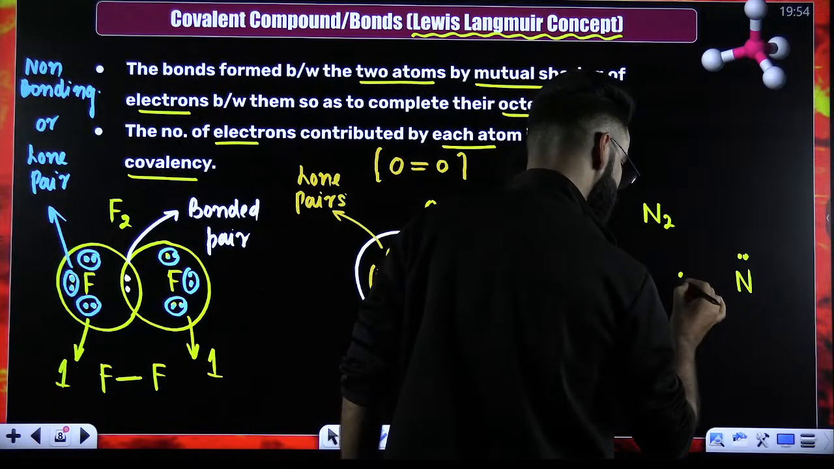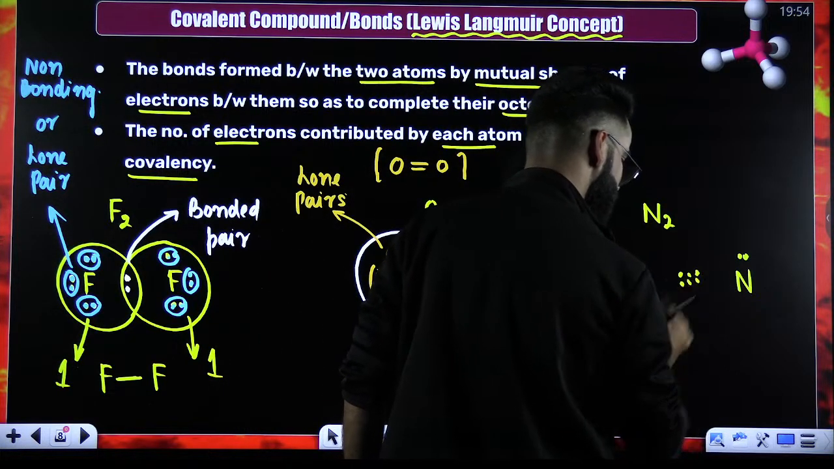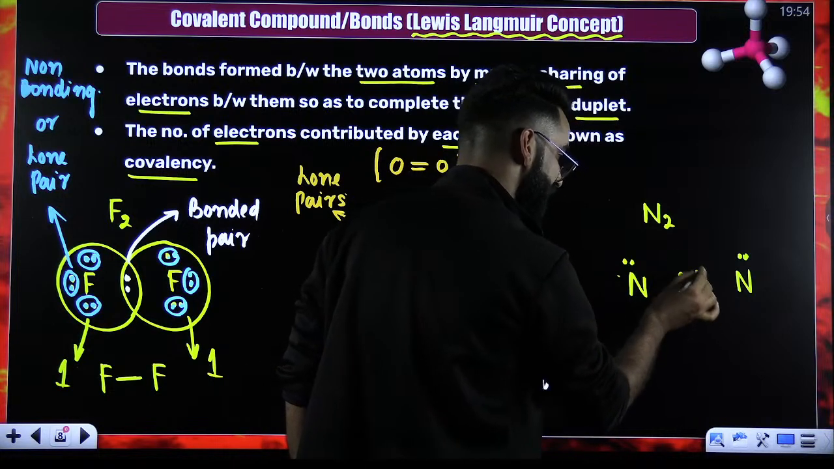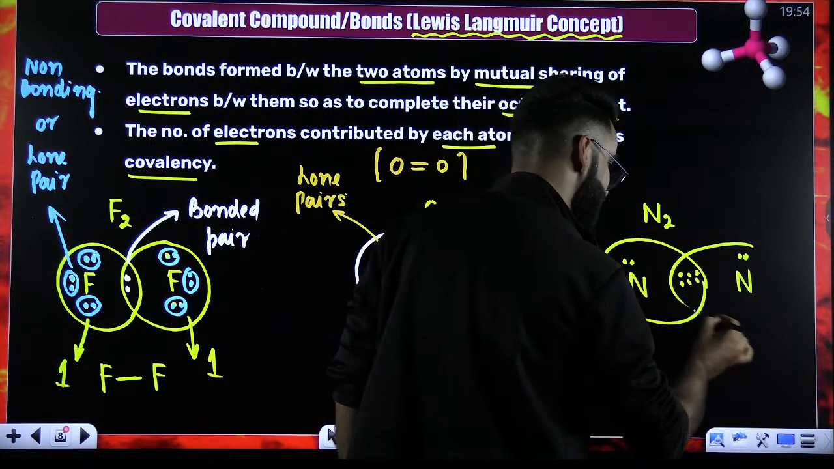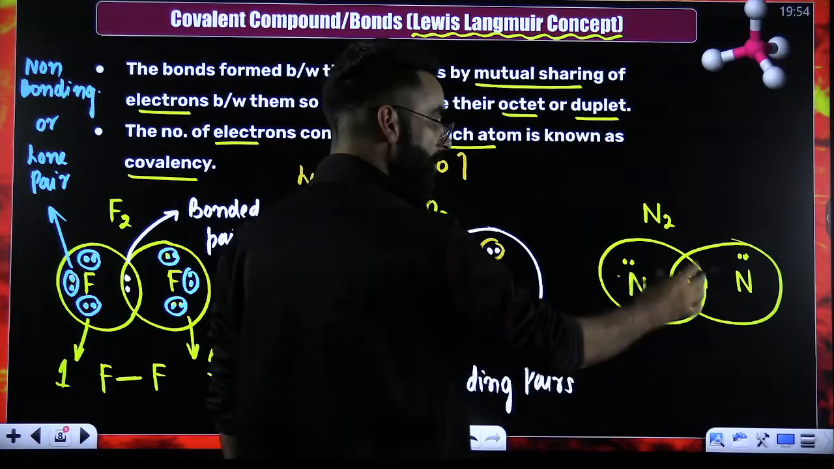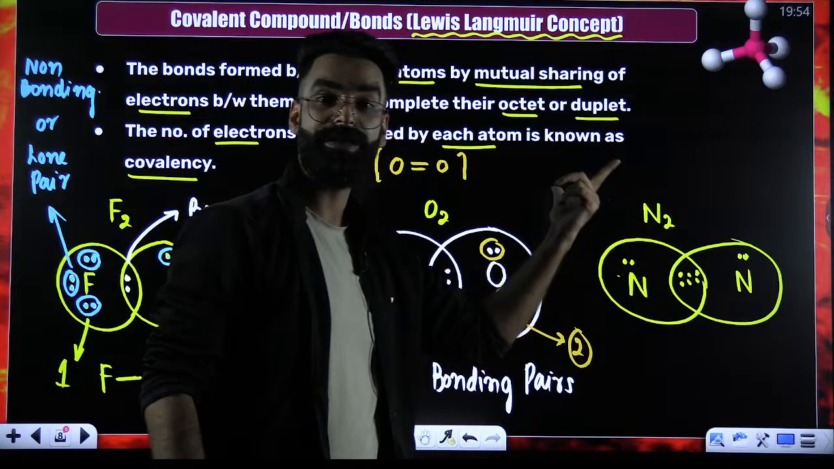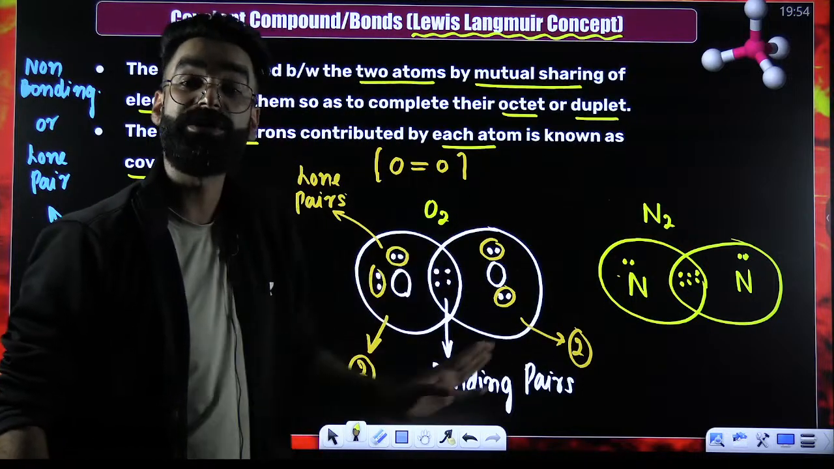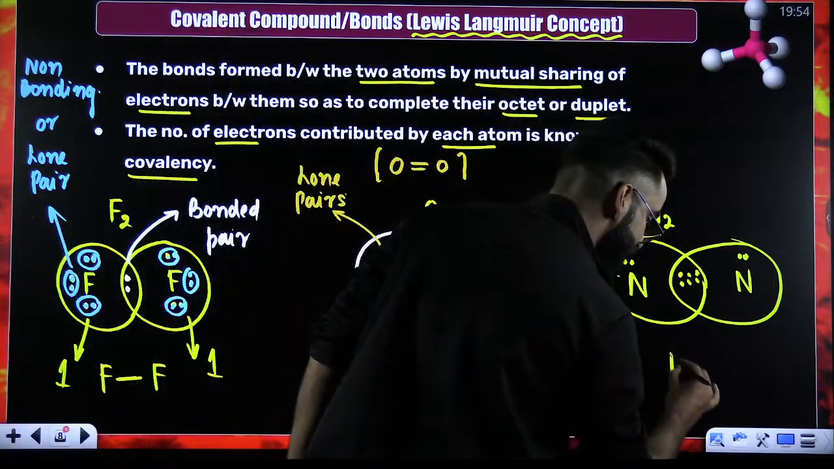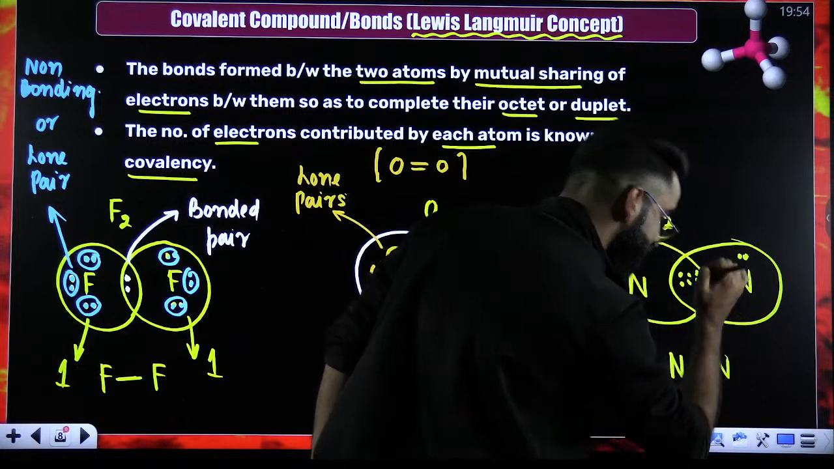Perfect. 3 electrons means 2, 4, and 6. Now these 3 electron pairs will be mutually shared by this nitrogen as well as this one, right? So again, covalent bonds have got formed. Mutual sharing of electrons is happening, right? And when each atom contributes 3 electrons each, which bond gets formed? A triple bond gets formed between 2 atoms.